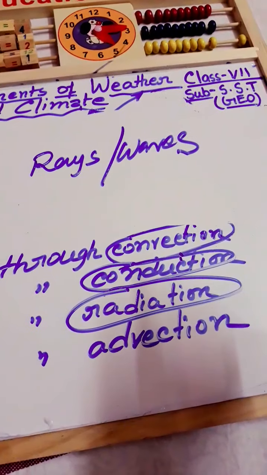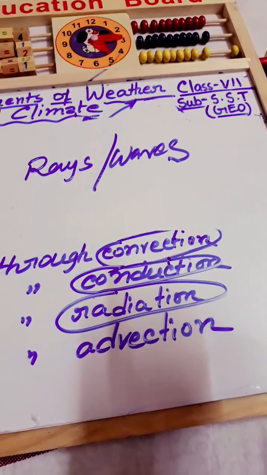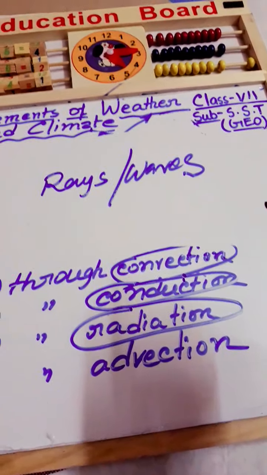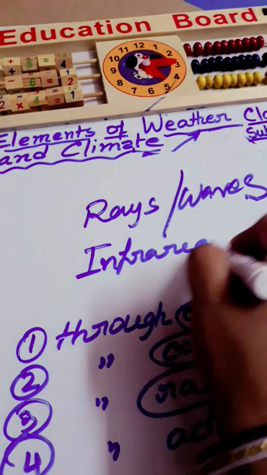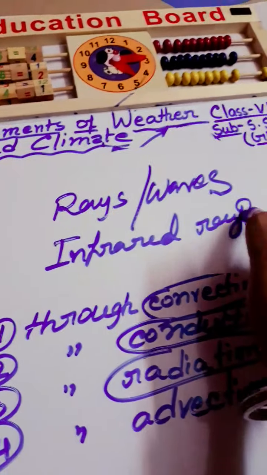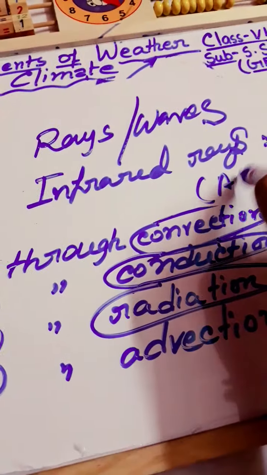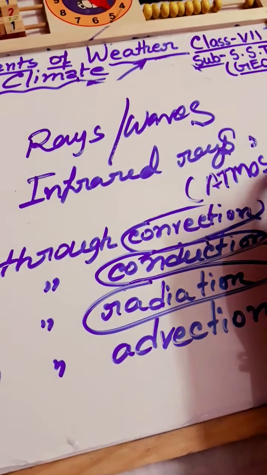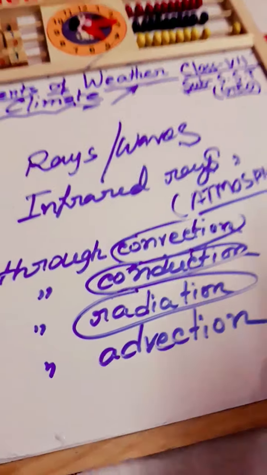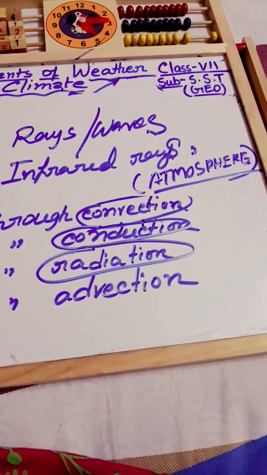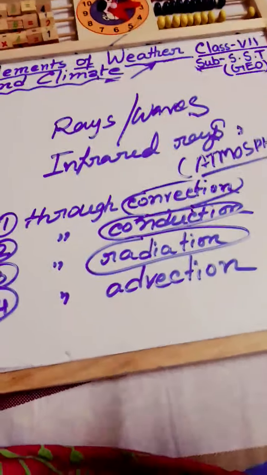The earth absorbs heat from the sun and it then gives off this heat in the form of infrared rays, which are absorbed by the atmosphere and heat it up. So this is the process of radiation.